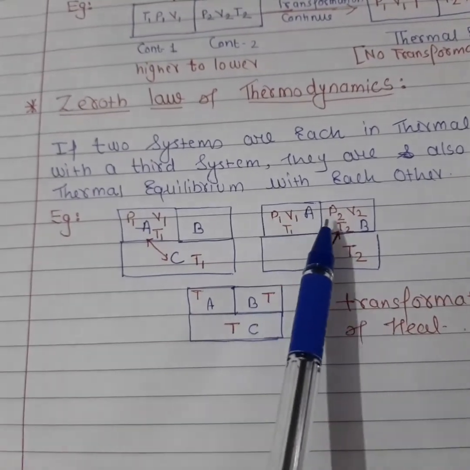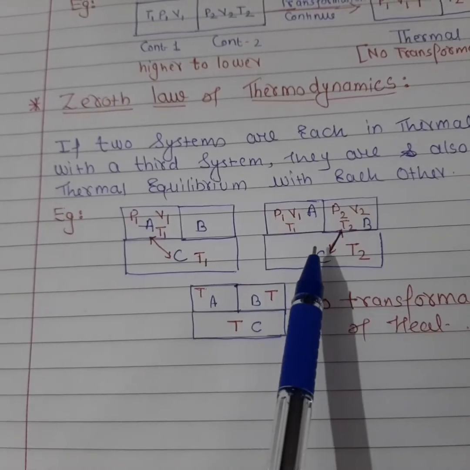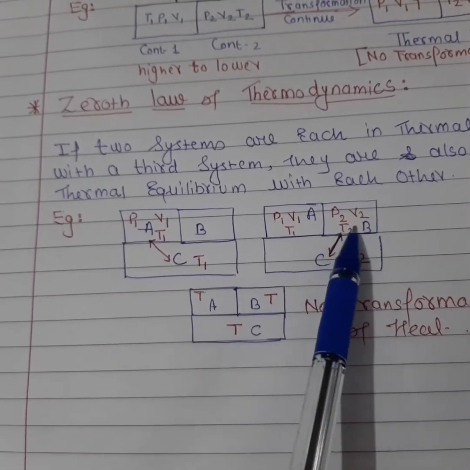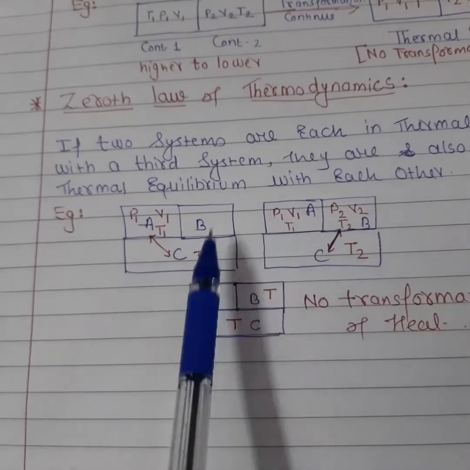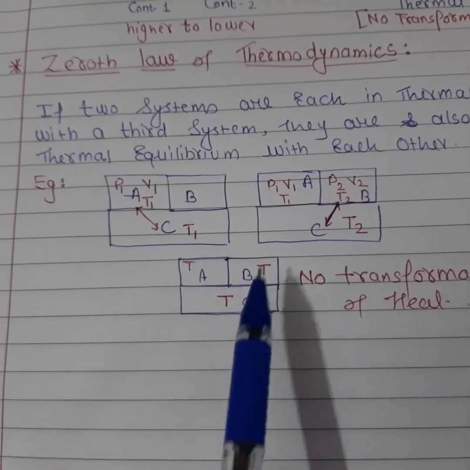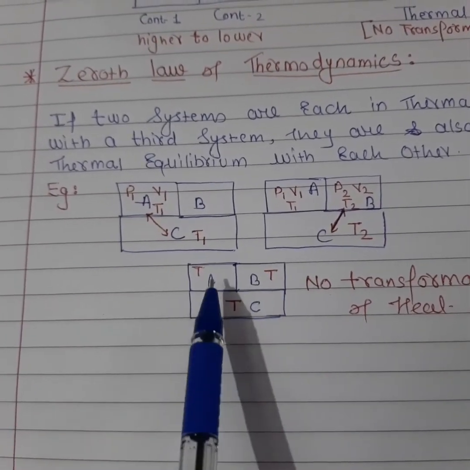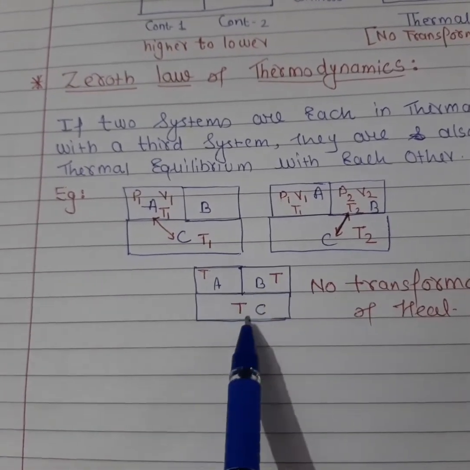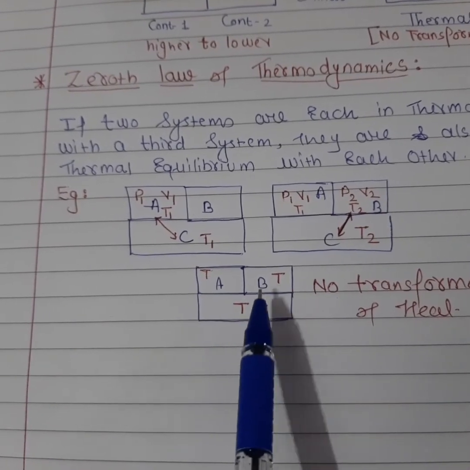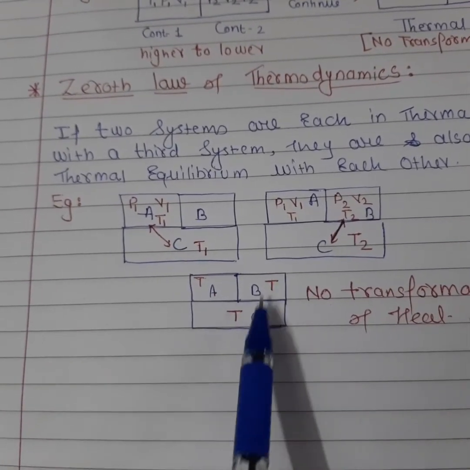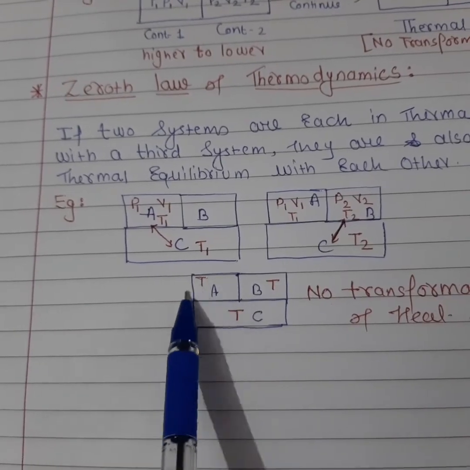After some time body B transfers heat to body C till both temperatures are the same, and then the last condition is that A, B, C, all three bodies have the same temperature. It means body C now has the same temperature as bodies A and B.